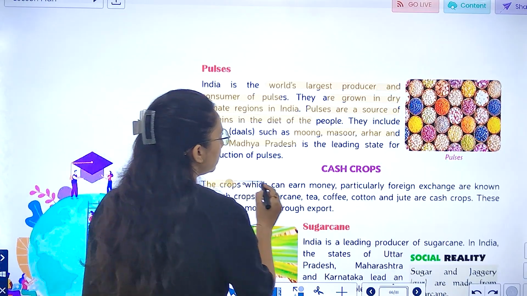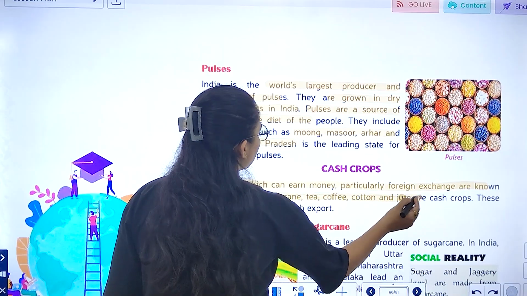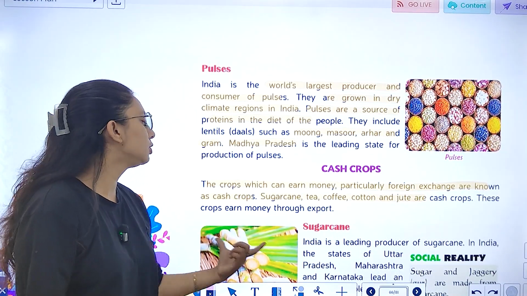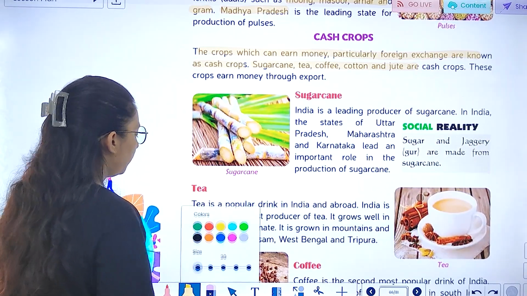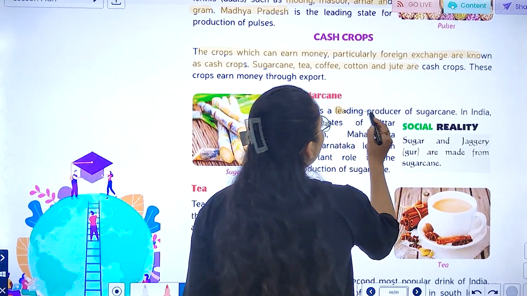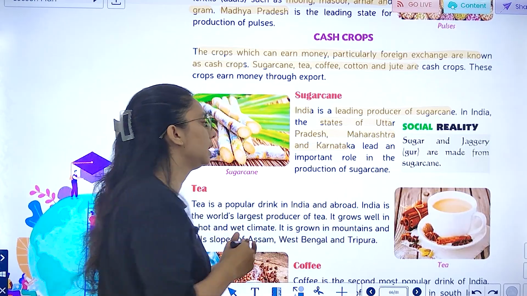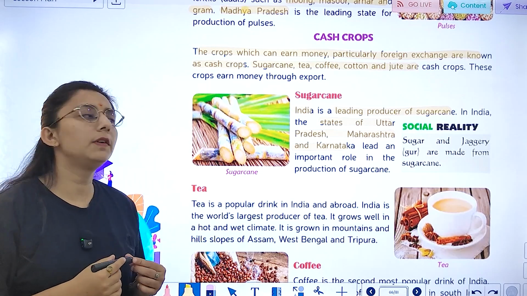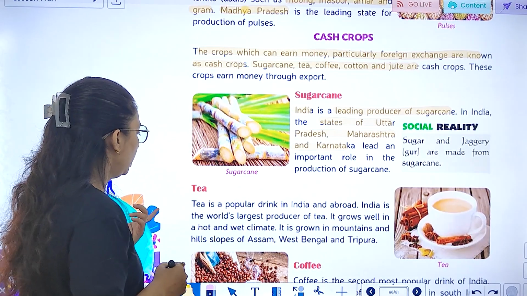Next is cash crop. The crops which can earn money, particularly foreign exchange, are known as cash crops, like sugarcane, tea, coffee, cotton and jute. These are the cash crops. And these crops earn money through what? Then we had sugarcane. If we talk about sugarcane, leading producer of sugarcane कौन है आपका? India. States like Maharashtra, Uttar Pradesh and Karnataka play a lead role in the production of sugarcane. And sugar and jaggery, गुड़ कहते हैं, they are made from sugarcane. Now tea.